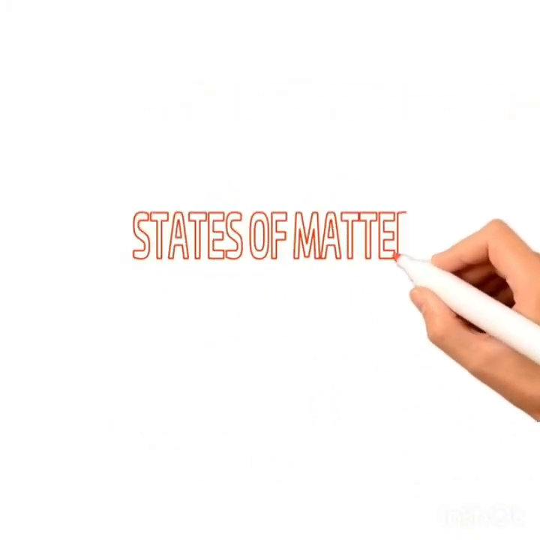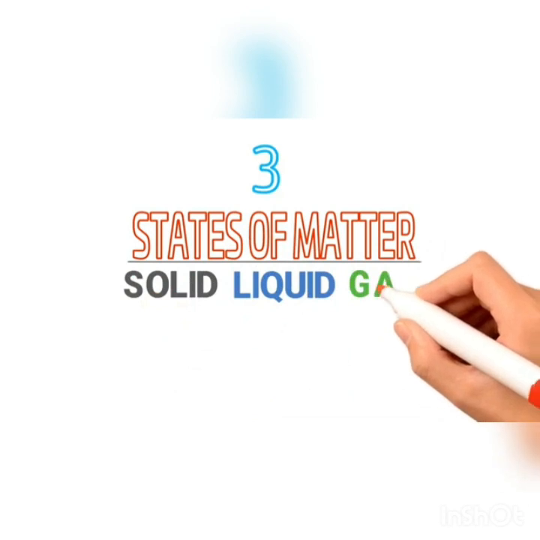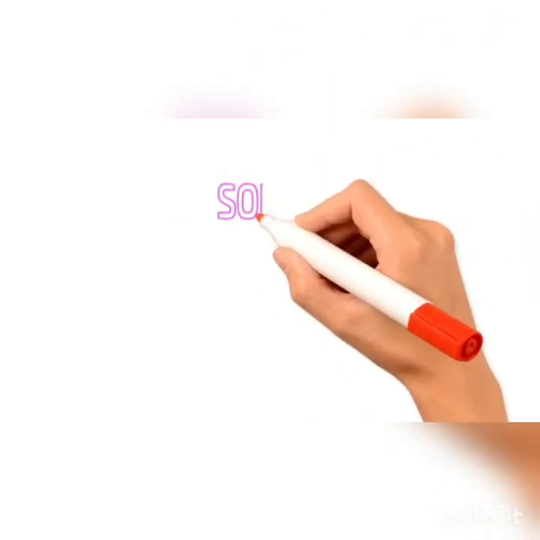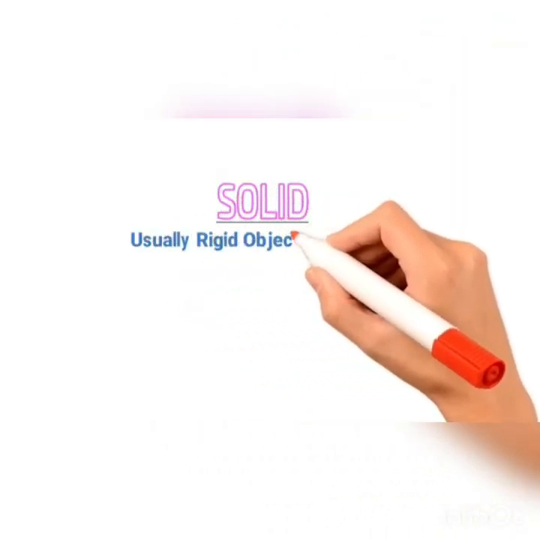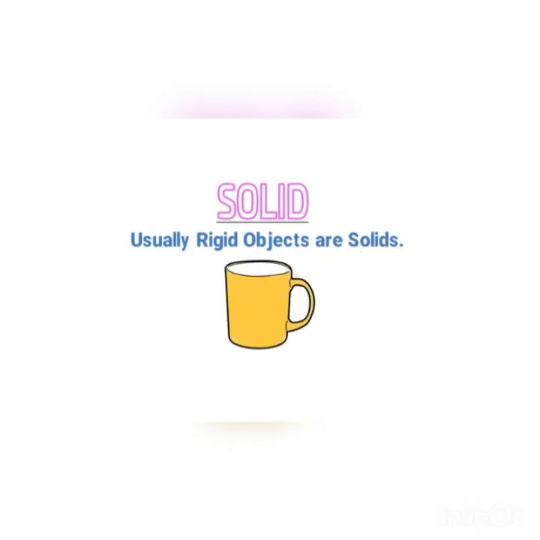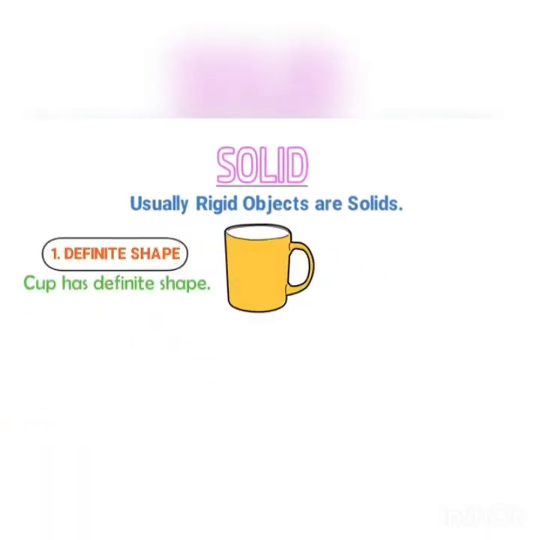Now, what about states of matter? Well, there are three states of matter: solid, liquid, and gas. I will discuss all these three states of matter. Firstly, let me teach you about solids. Usually, rigid objects are solids, for example, this cup. The first property of solid objects is that they have a definite shape. The shape of this cup is definite. Its shape doesn't change. Even if you carry it to space, its shape would remain the same.